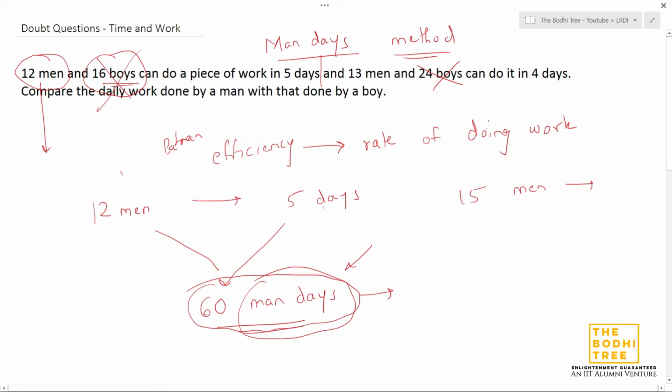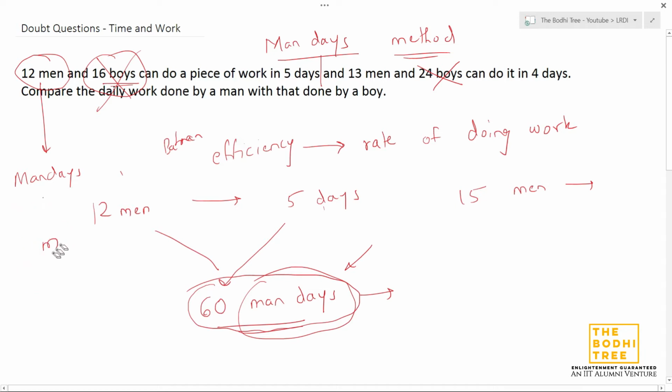For time and work, generally we follow 4 methods. The 4 methods that we use are man days, which is the first method that we are going to look at. The other 3 methods are the unit work method, wherein we assume that the work that 12 men do is one work. We'll see when we come to that. The other method is the LCM method, and the last method is the percentage method, right? These 3 are more or less the same, but based on what kind of question is being asked, we'll try to follow a method which is better suited for that particular question.